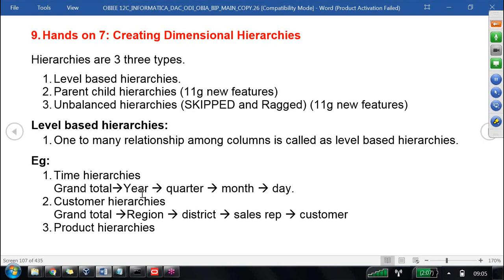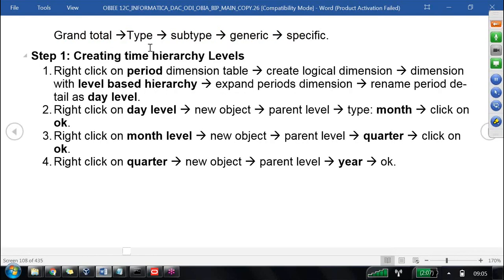Okay, right. Now let us go and try to see the customer hierarchy. In the customer hierarchy, what are you looking for? Region level, then district level, then sales rep, then customer. In the product hierarchy, what am I looking for? Product type level, subtype level, generic level, and specific level. How do we create those hierarchies?